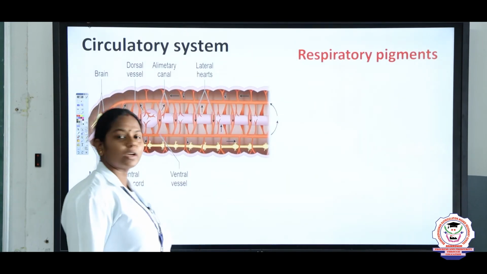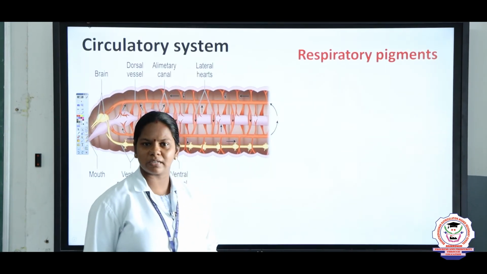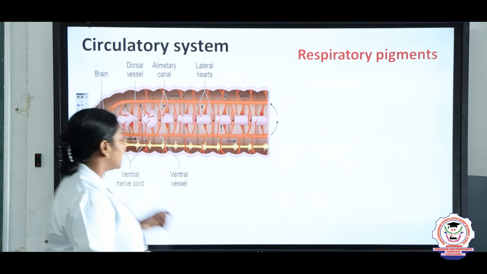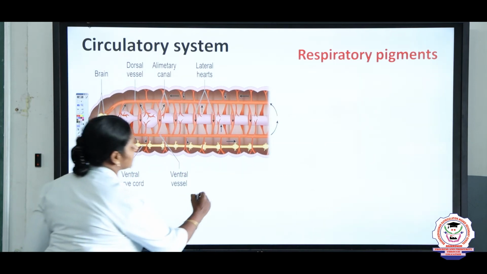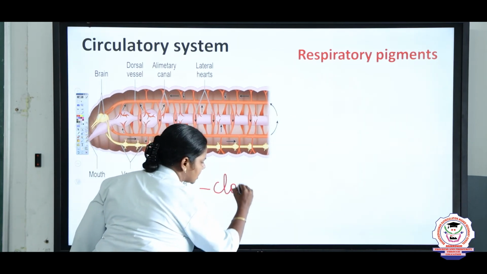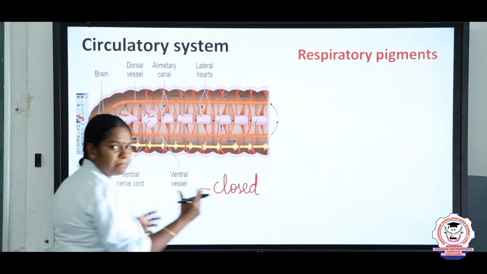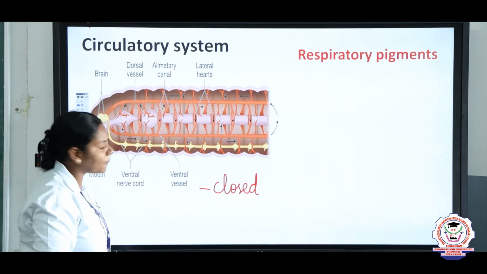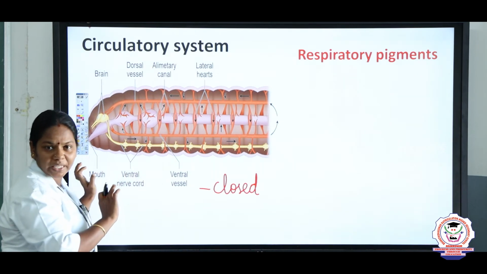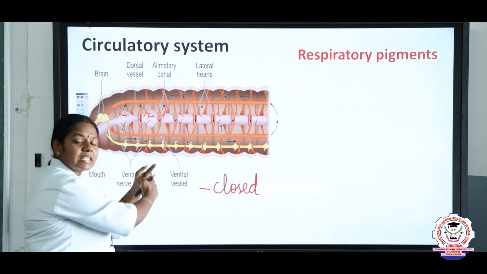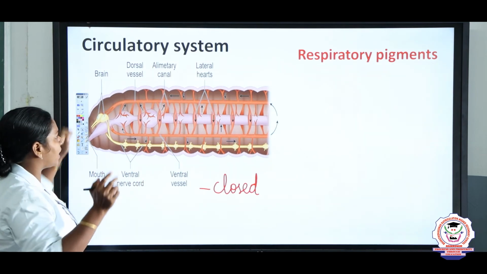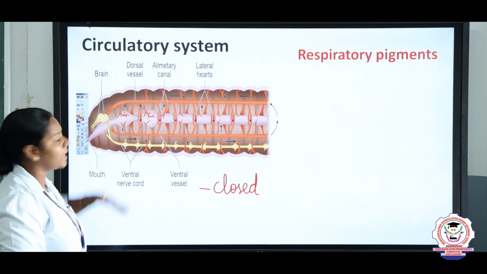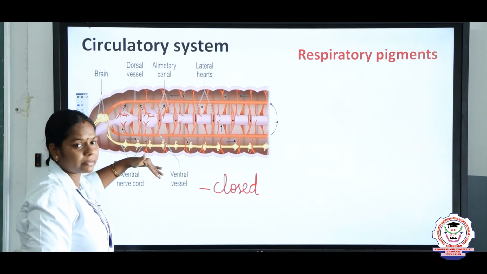And now we are going to see about the circulatory system. Circulatory system, what? Movement of blood inside the body. And here we can say the circulatory system is closed. Why do we say the circulatory system is closed? Because the blood flows inside the blood vessels. You can see there is no opening. The blood does not flow into an open cavity. The blood flows only inside the blood vessels, and it has 2 blood vessels, dorsal blood vessel and ventral blood vessel. Hence, we can say the circulatory system of earthworm is closed.